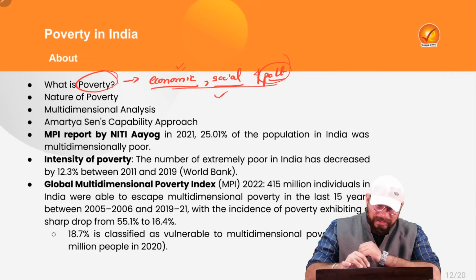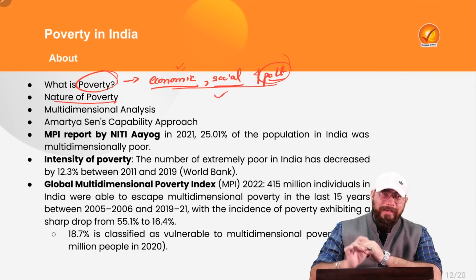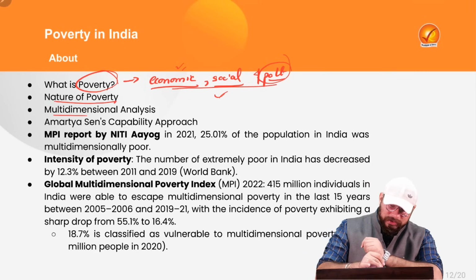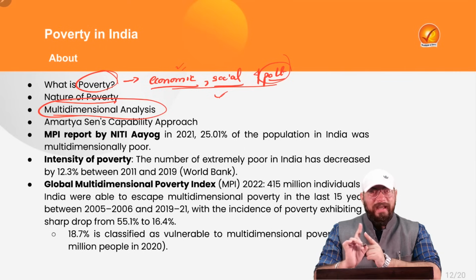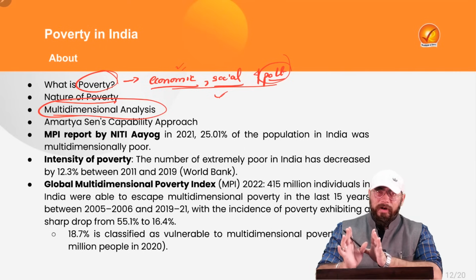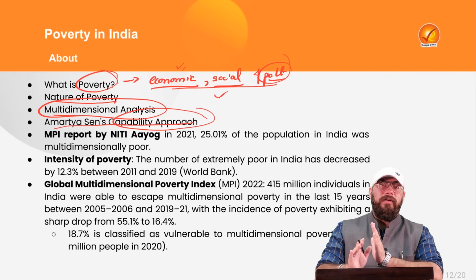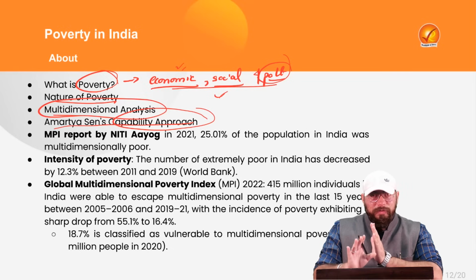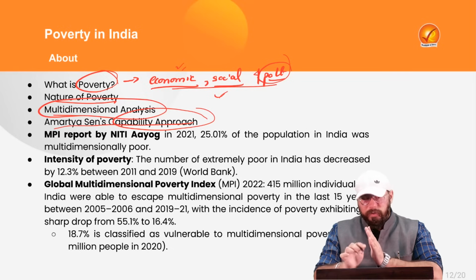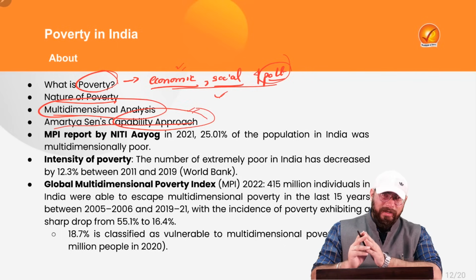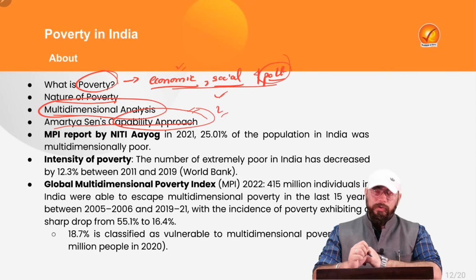So poverty is multifaceted. The nature of poverty is multidimensional. It is not unidimensional. That is why multidimensional analysis of the term poverty and the phenomena of poverty needs to be done. Now, Professor Amartya Sen, Nobel laureate, he has given a capability approach, which also talks a lot about different capabilities which an individual should have in order to have a good standard of living. And if an individual is not able to achieve any of the capabilities, that person will be considered as a poor person, right? So that is capability approach of Amartya Sen.